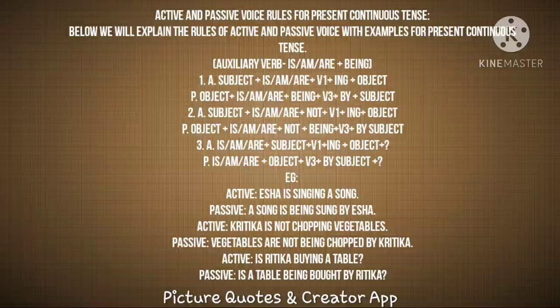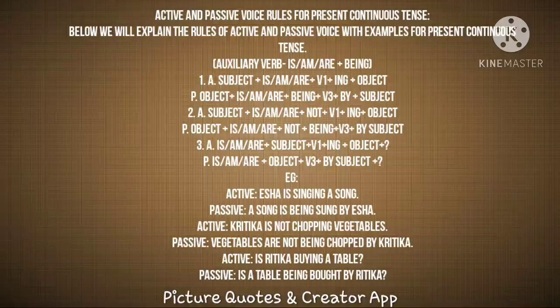Now let's see the active and passive voice rules for present continuous tense. Look at that. The auxiliary verb is, am or are plus be, ing form. Ing form of the verb we use in present continuous tense. Look at the positive sentence, the structure of the positive sentence. Subject plus is, am or are plus V1 plus ing, which means the ing form of the verb, plus object. This is the construction of a common positive sentence in present continuous.